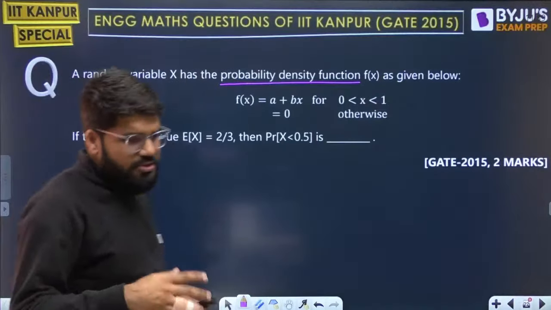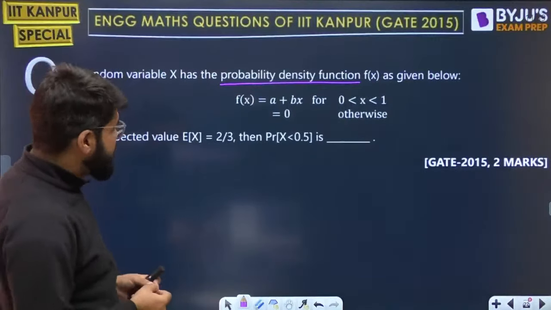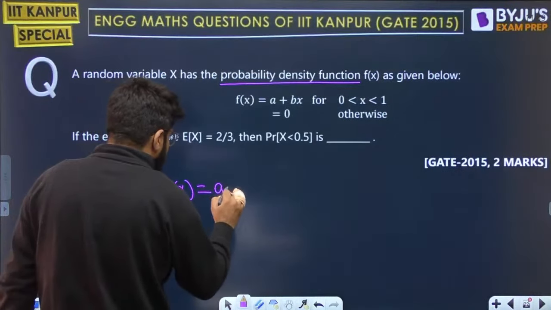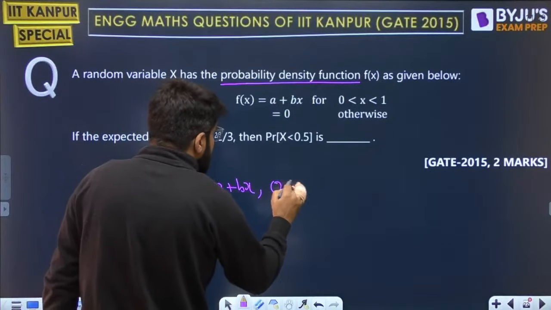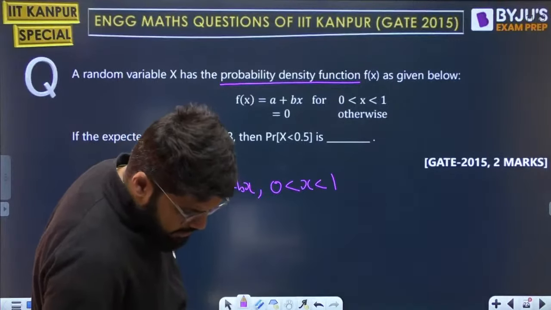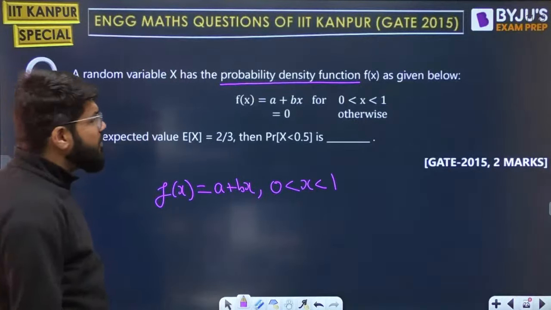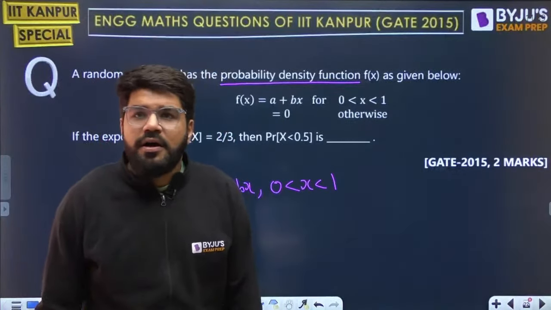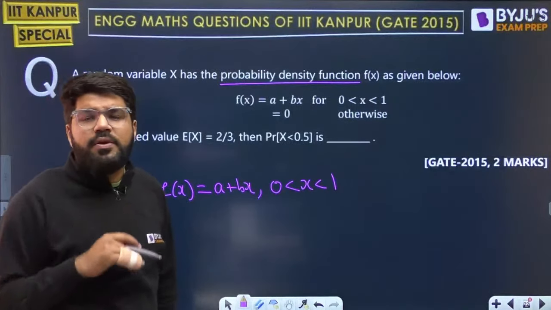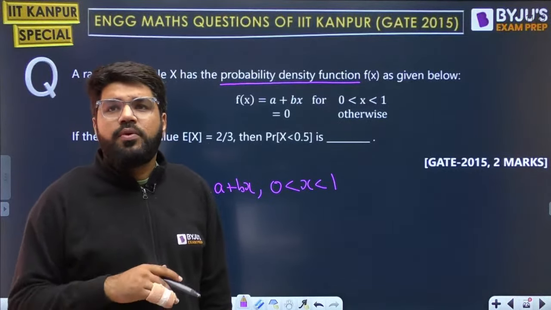It's a good question because you have to solve two simple equations here first of all. fx is a plus bx. That is the final PDF given to you. fx is equal to a plus bx, 0 less than x less than 1. What is the value of a and b? That is unknown. They have given you the mean data. But still, if you calculate the mean, you can only calculate one unknown. How to calculate the two?